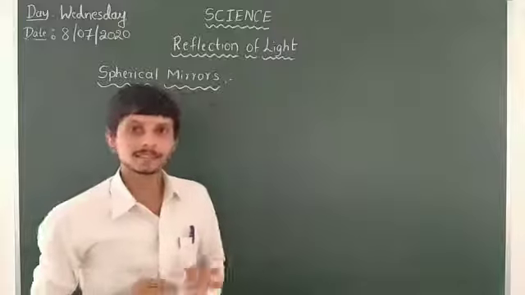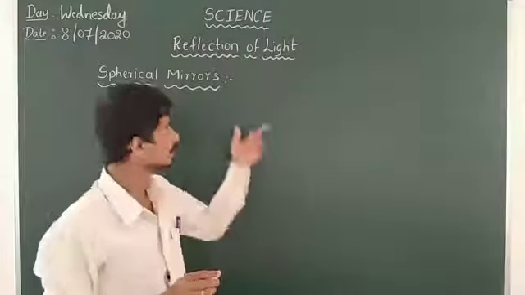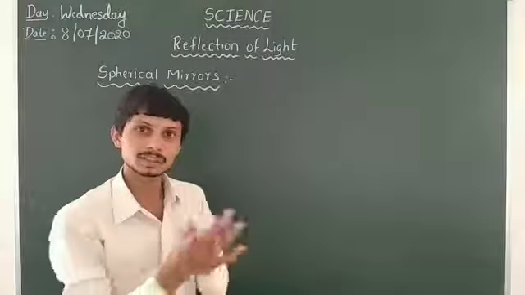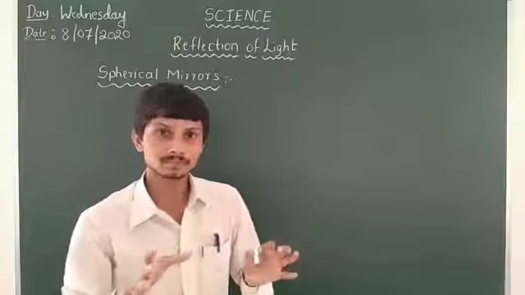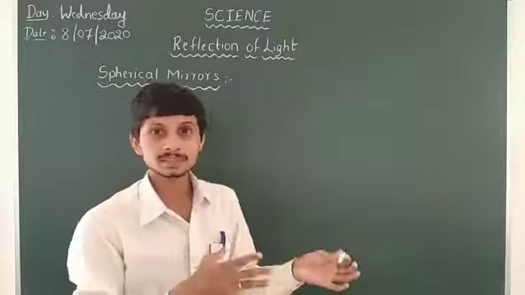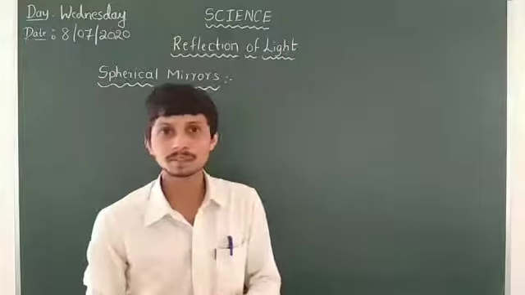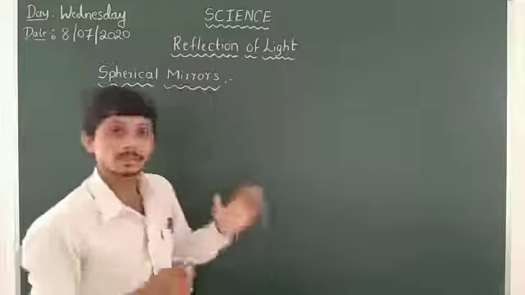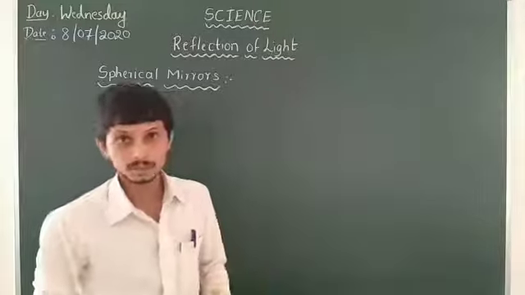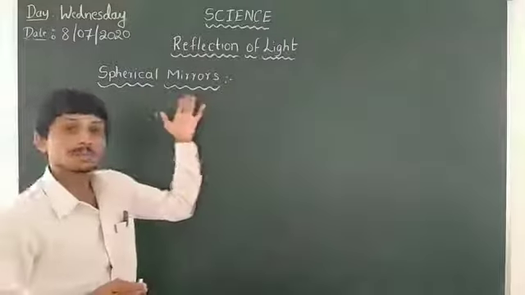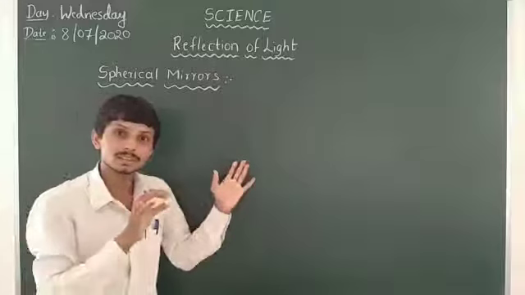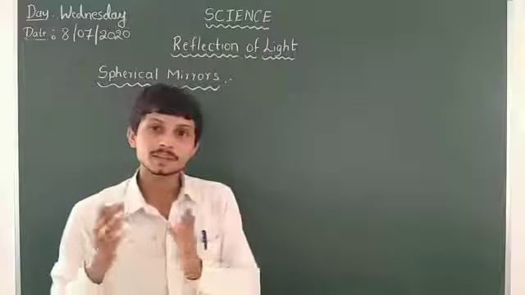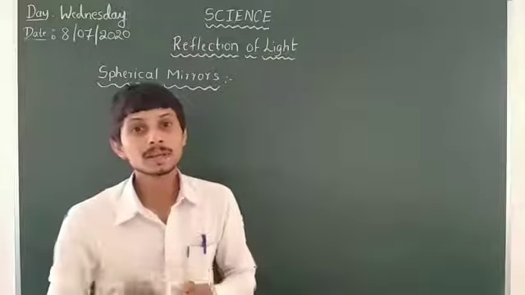Spherical mirrors. The name itself indicates mirrors. You already know that there are mirrors in your home also. A mirror is a reflecting surface. When reflecting, there is incident light and reflected light, and there are some terminologies. In mirrors we produce reflection of light. Here we have the term spherical mirrors, that means mirrors that have a reflecting surface spherical in shape.